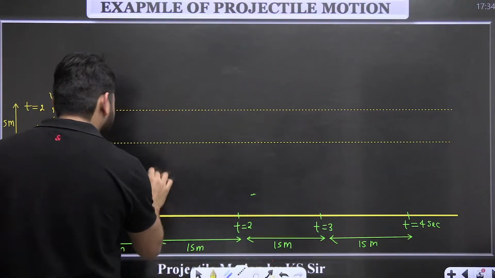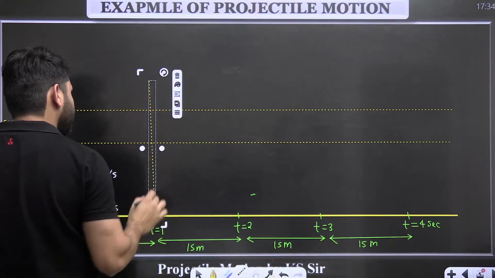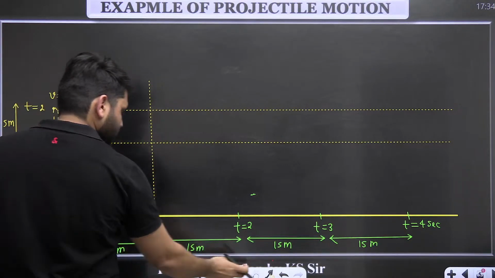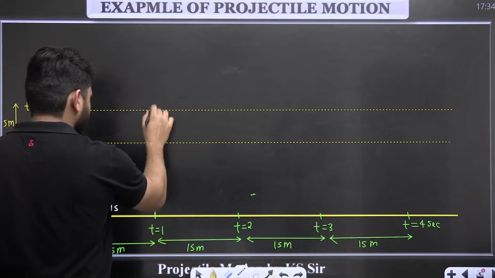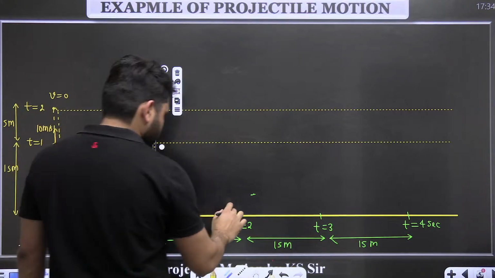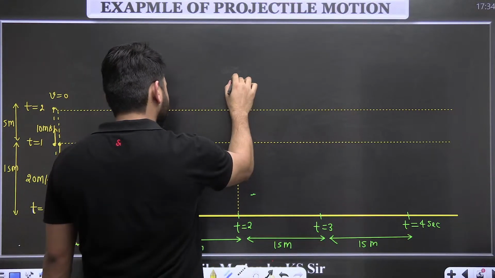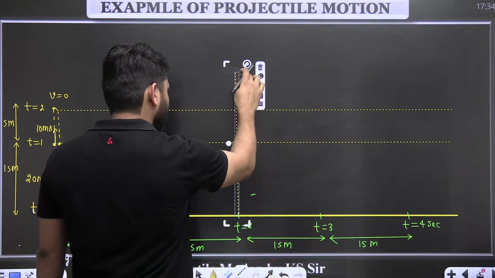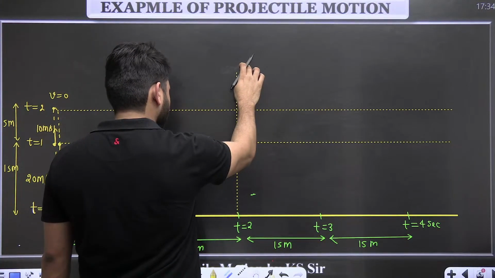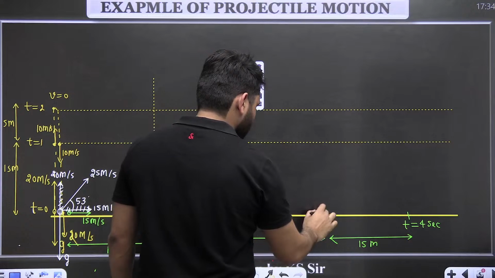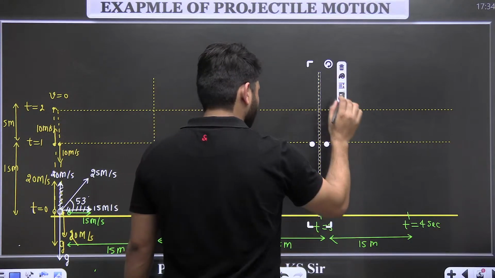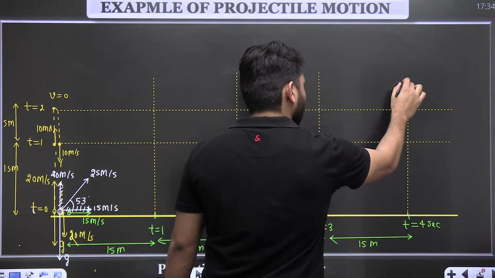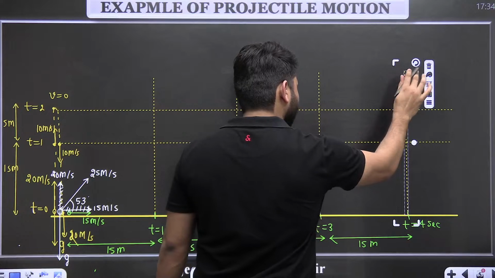This is the line where x is equal to 15 meter. These lines I have drawn.